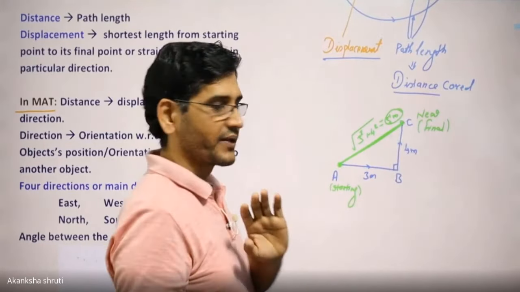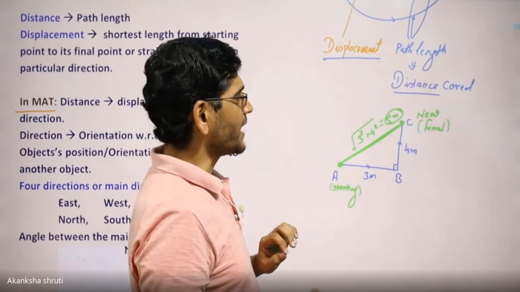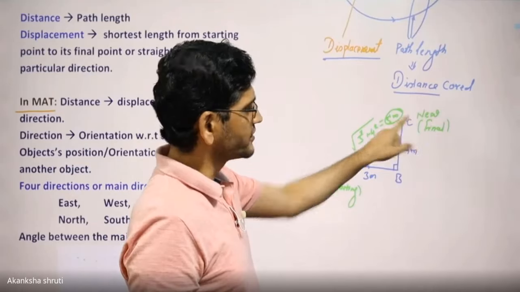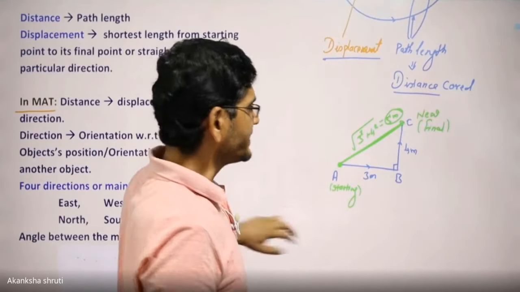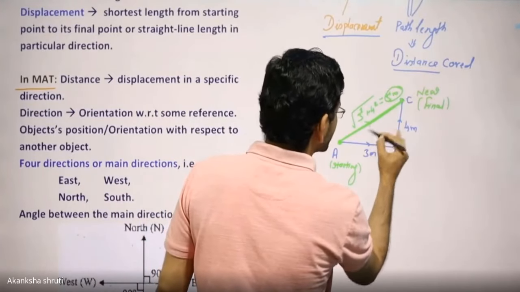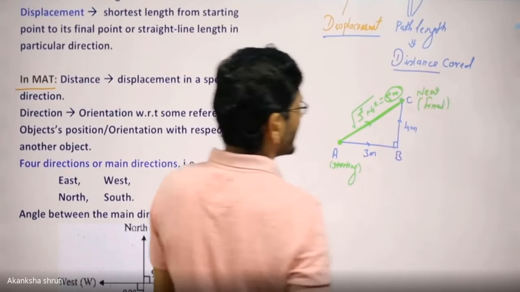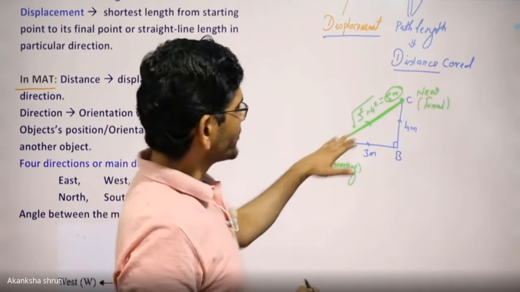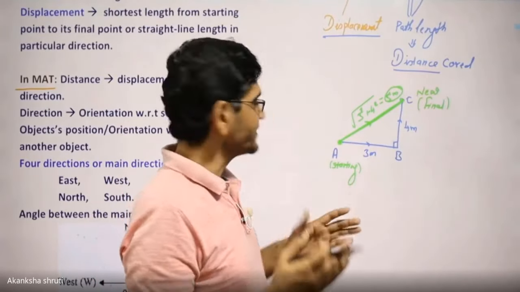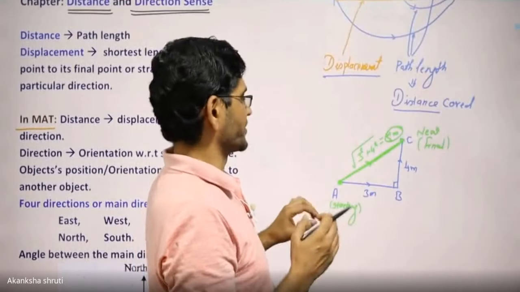That much simple. But many a time it is asked, what is the direction of this point C? At that time you have to look over this line and tell what is the new direction. Even for telling this new direction, we have to take some reference. This way, the direction comes into the picture.